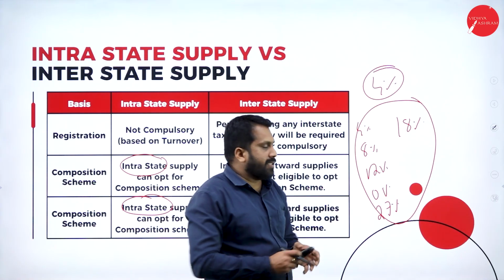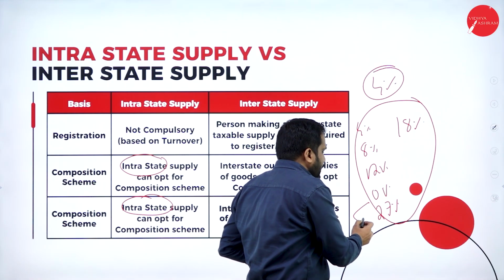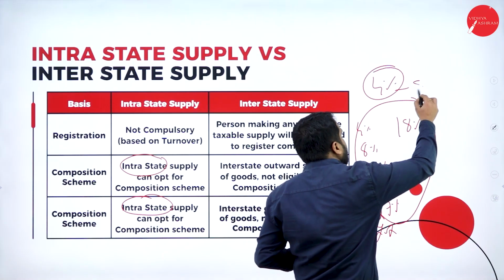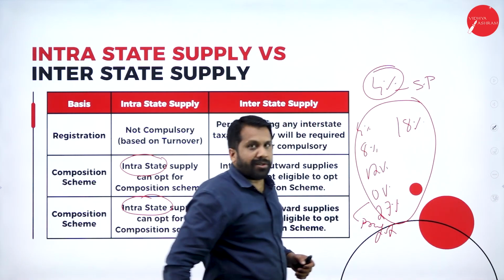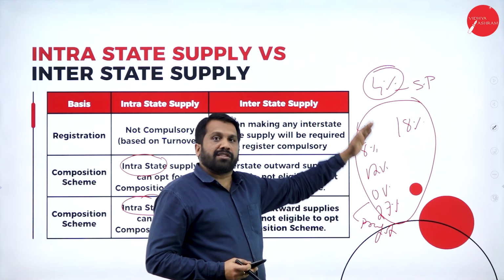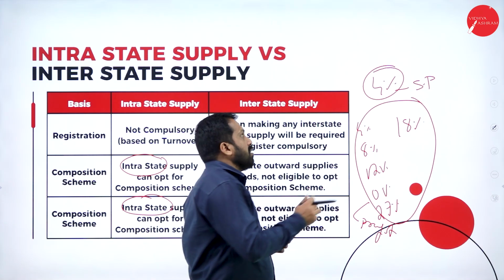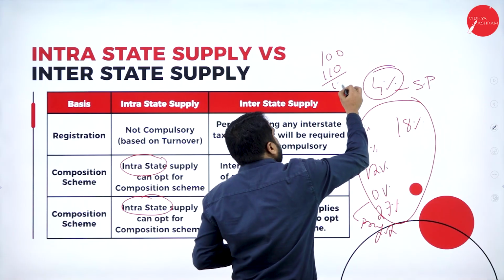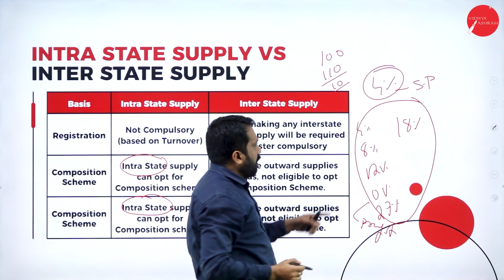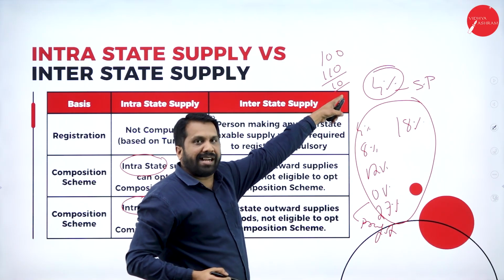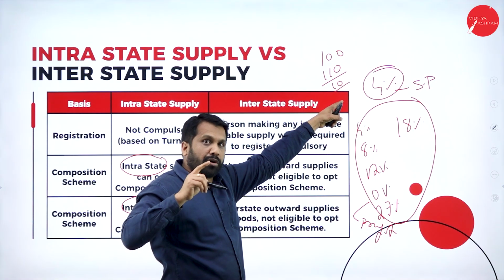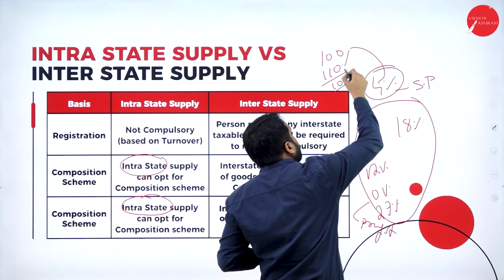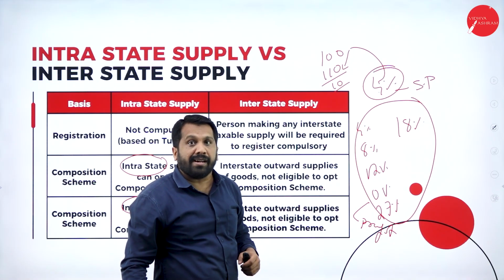The logic is, these percentages are calculated on profit, a small amount, but this is calculated on selling price, turnover. Your selling price is always more than your profit. Assume that you bought for 100, you are selling for 110. The remaining 10 will be profit. All your percentages should be calculated on 10 rupees. But if you go for composition scheme, this 4% is calculated on selling price, 110.